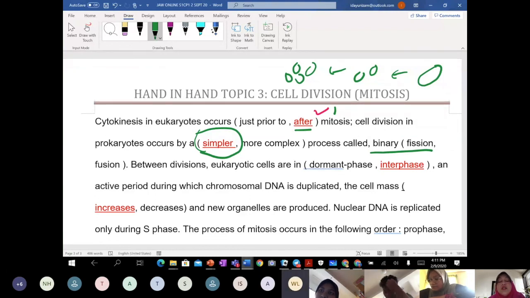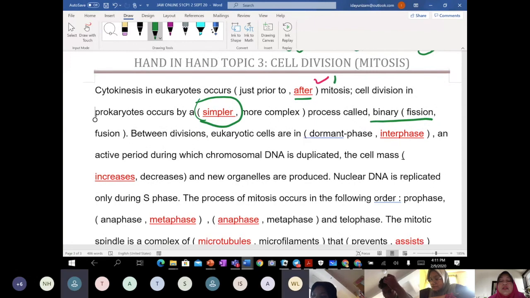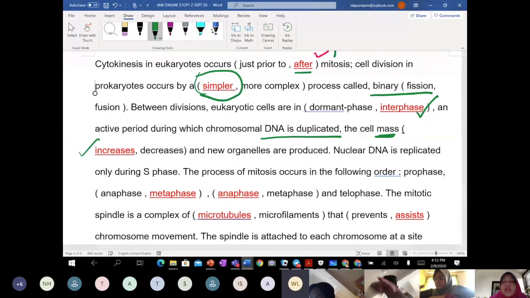Between divisions, eukaryotic cells are in the dormant phase, the interphase. So in the interphase, the DNA is duplicated during the active period. This will increase the cell mass, like the teacher discussed just now. And when the cell mass increases, the new organelles are also produced. So the nuclear DNA is replicated during S phase, and the process of mitosis occurs in the following order.